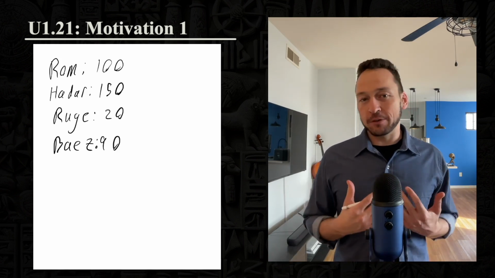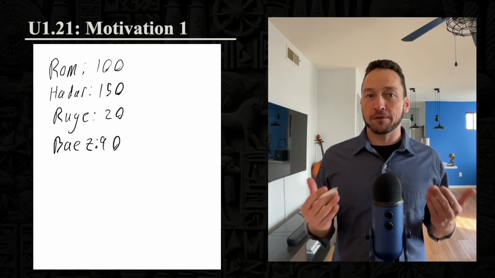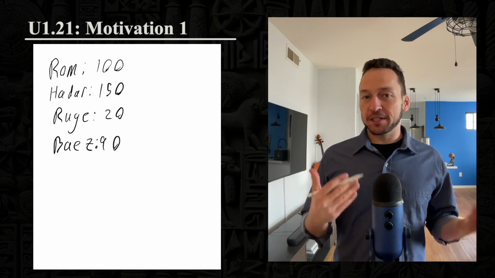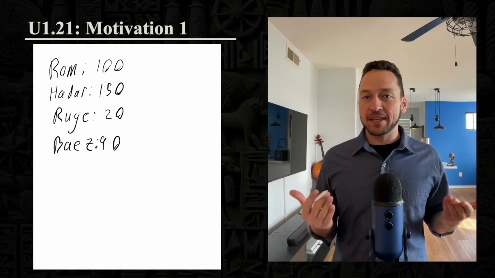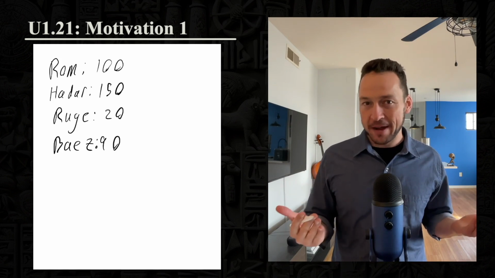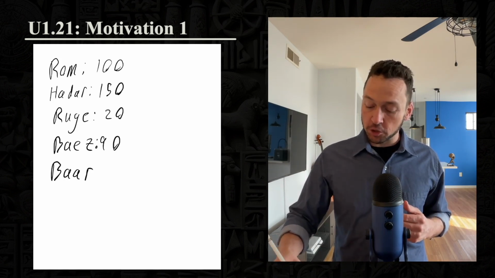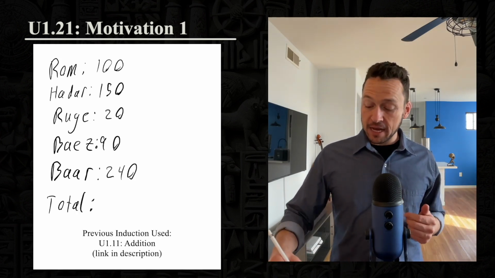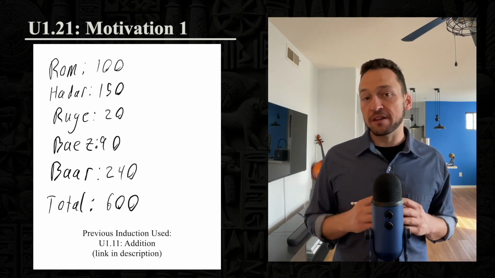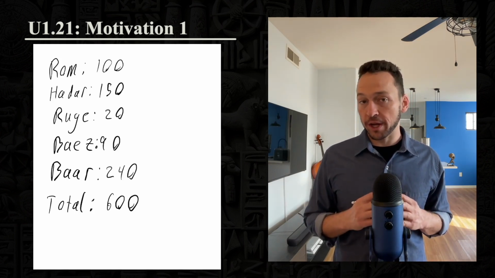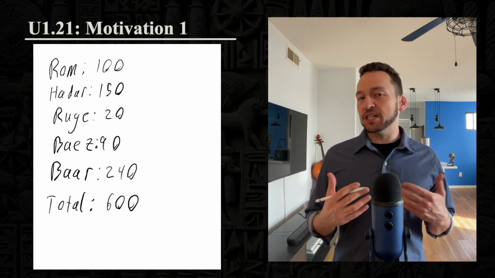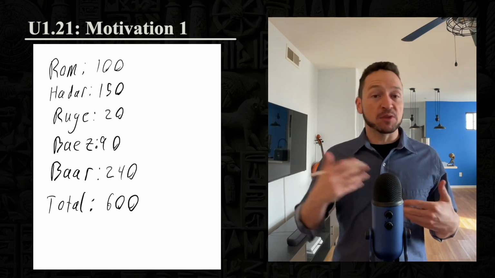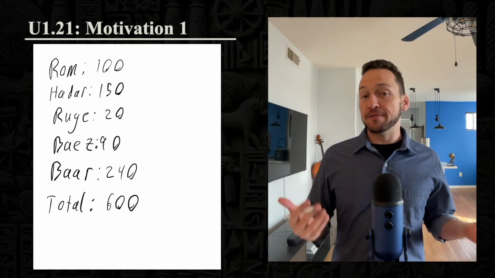Now, Bar immediately recognizes that it isn't fair for the investors to split the gross, that is the total income, of this adventure equally, since the investors didn't contribute equal amounts. Now, Bar himself wants to contribute 240 gold to this venture. After adding all of this up, Bar finds that the total investment would end up being 600 gold coins. Once again, Bar knows that each of the investors should only be paid in a way that reflects the amount that they actually invested in the venture to begin with.